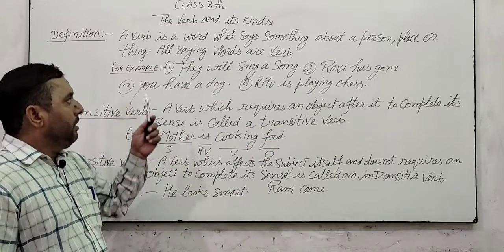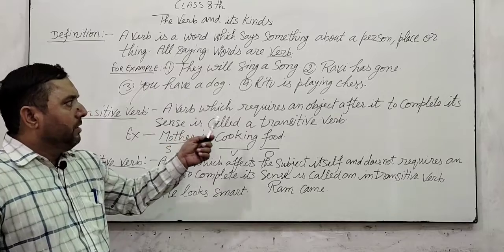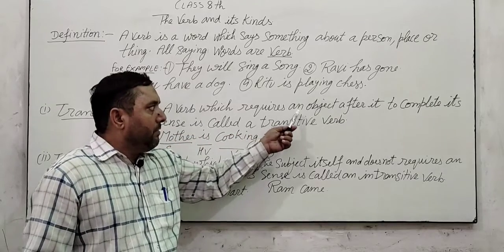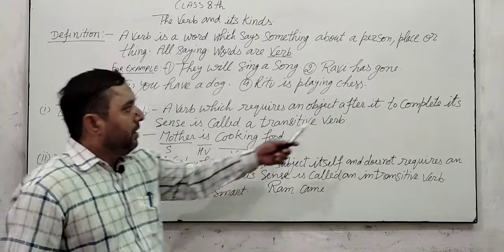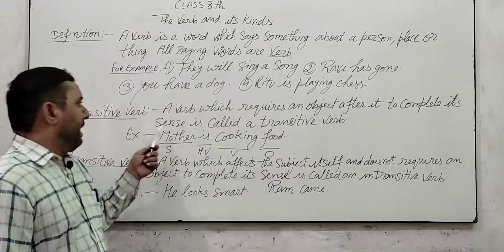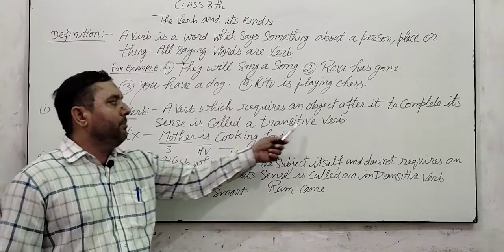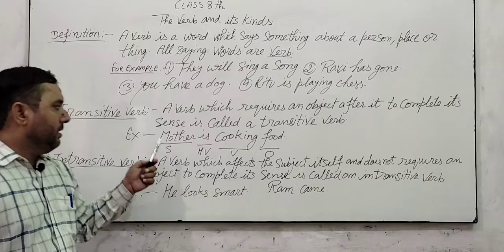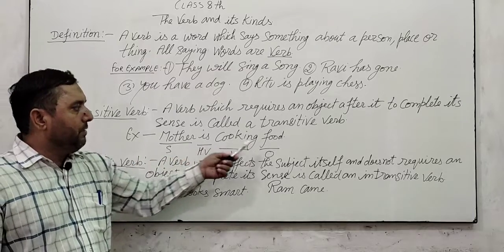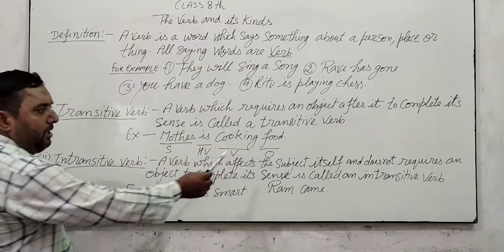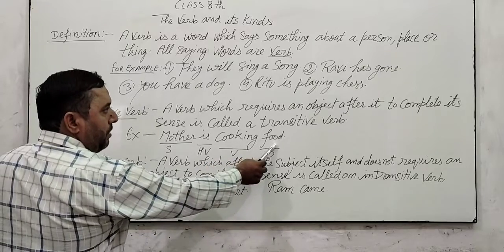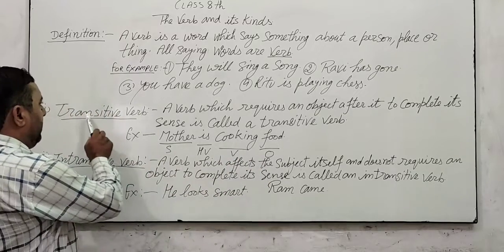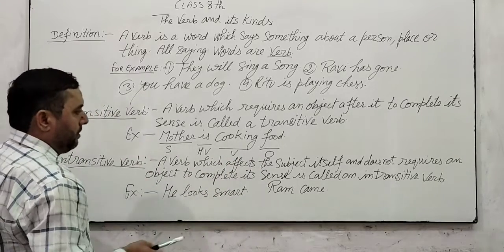Means that verb which requires an object after it to complete its sense is called a transitive verb. Such as, mother is cooking food. Here, this verb is followed by an object. So, this is a transitive verb.